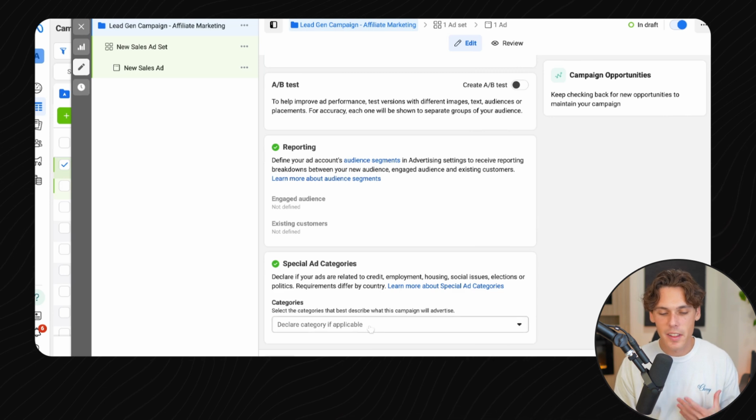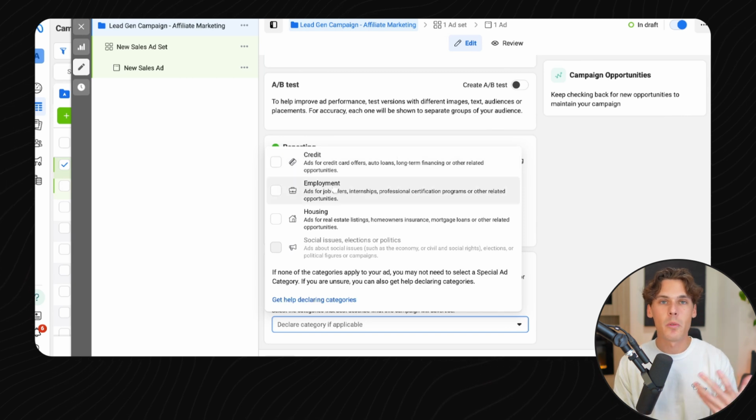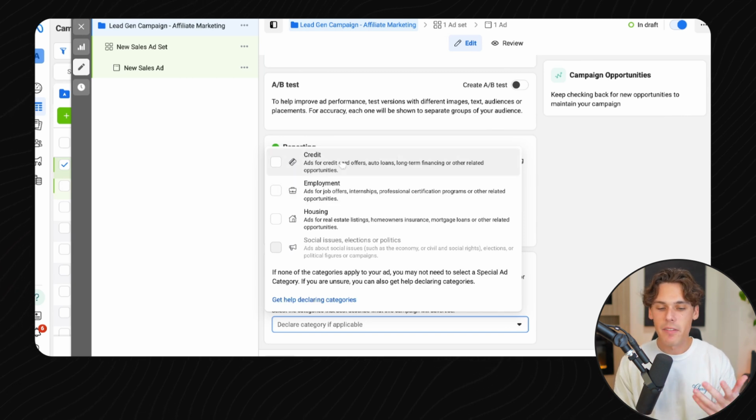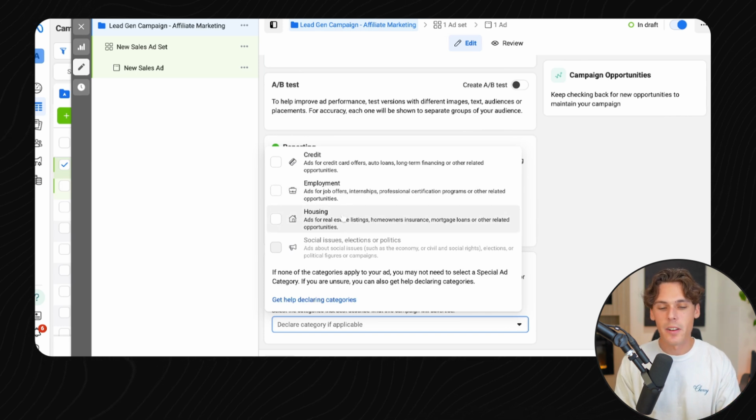Special ad categories. This is something that could be applicable to you. If you're advertising an affiliate marketing offer for American Express, or you work for American Express and they want you to run their lead gen campaign, you might have to choose credit. Or if you're advertising about employment or housing, all these things are categories that you need to declare. For the most part, if you're running personal training, an e-com store, or affiliate marketing, you can just leave this blank.